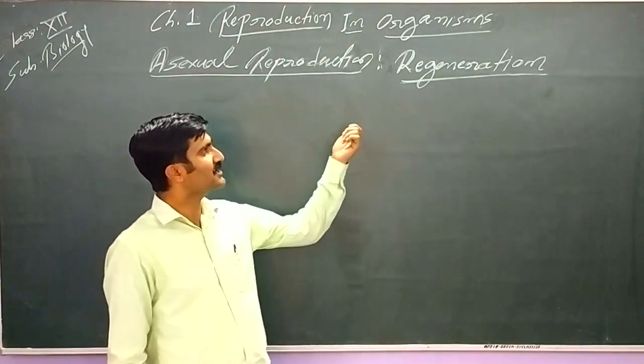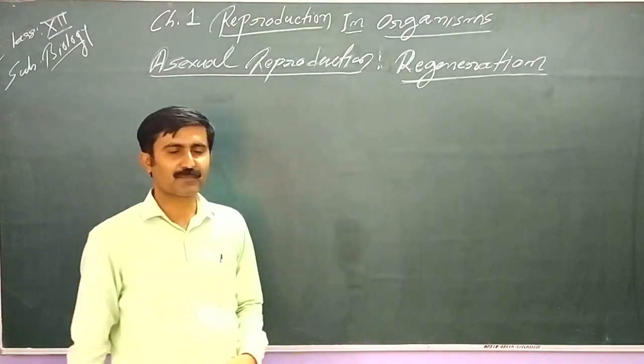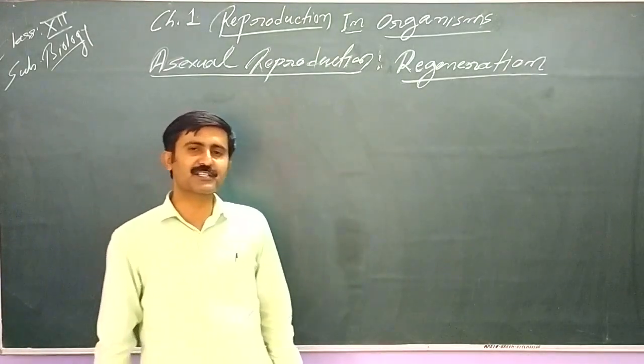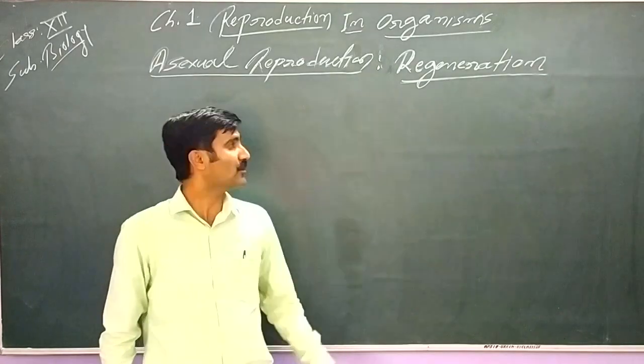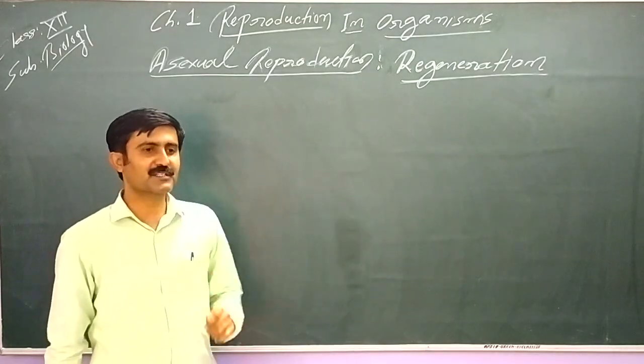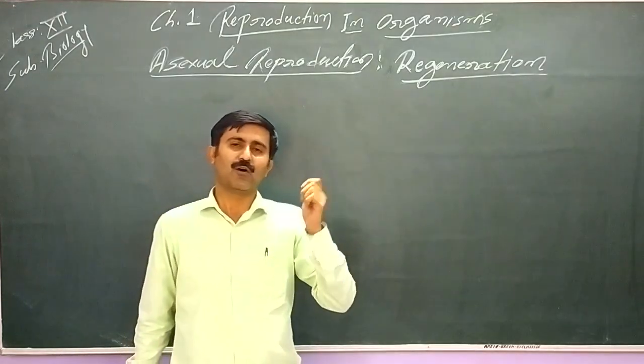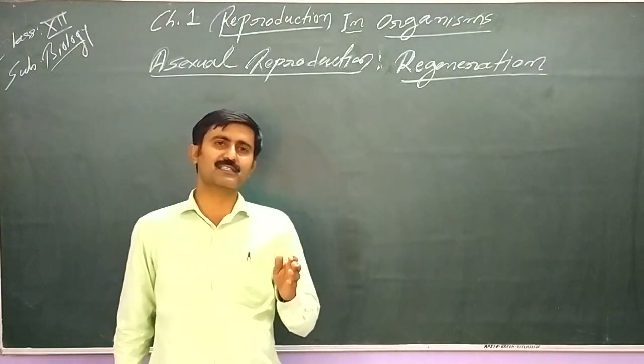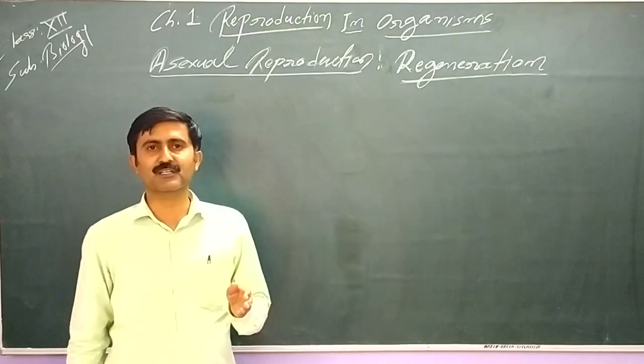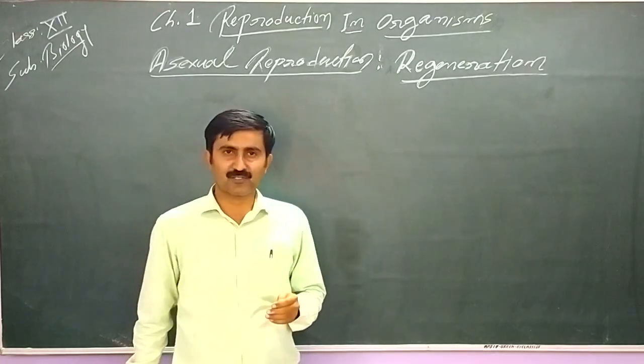So briefly we can discuss regeneration. Basically, regeneration is not a method of reproduction. Regeneration is observed in all the plants, and to some extent it is observed in the higher animals also.